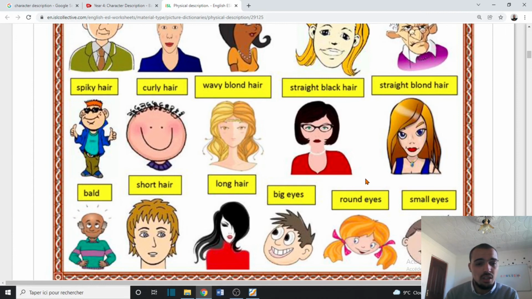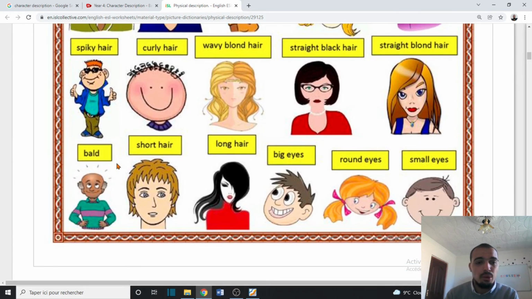This is long hair. We have bald, a person with no hair. We have short hair, long hair. When it comes to describing the eyes, we have big eyes, round eyes and small eyes.